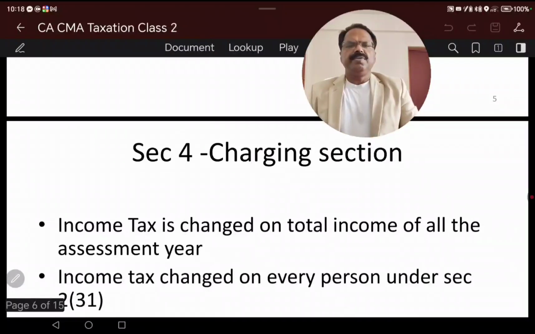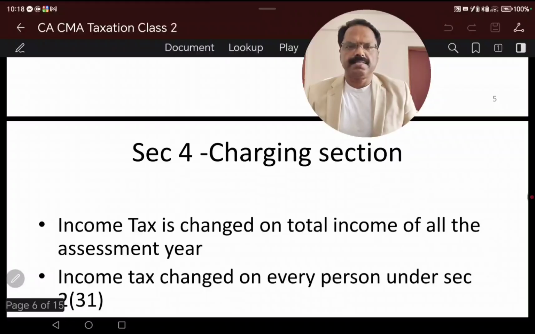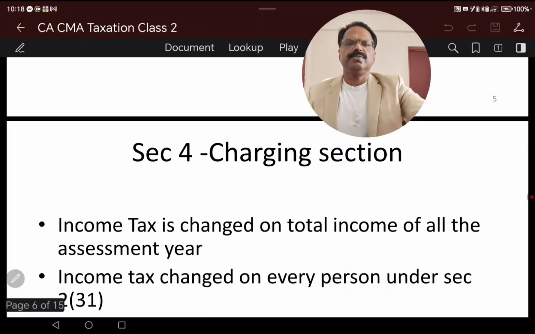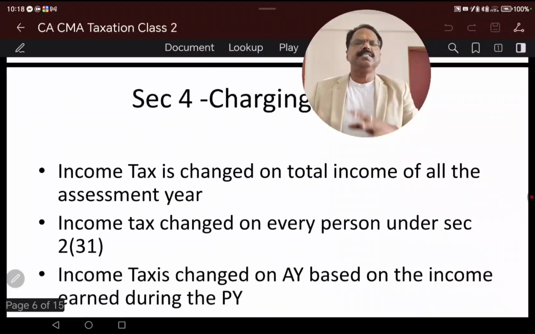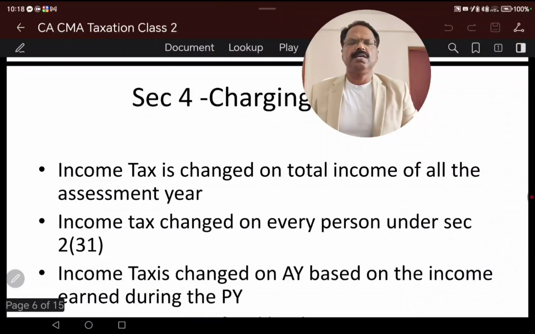As briefly we discussed, income tax is charged on the total income of a person or an assessee. We will be coming to the section on who is a person and assessee. So income tax is charged on the total income of the person.